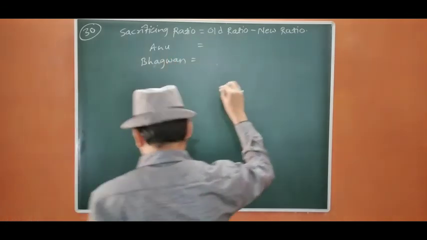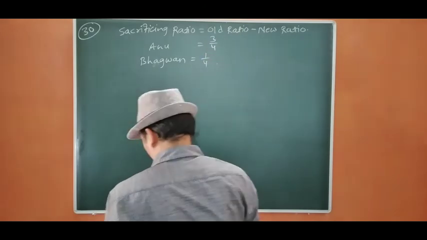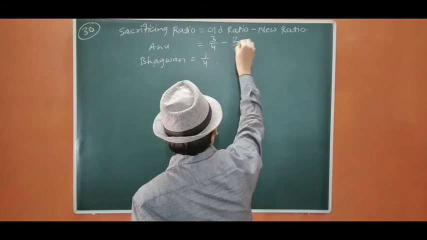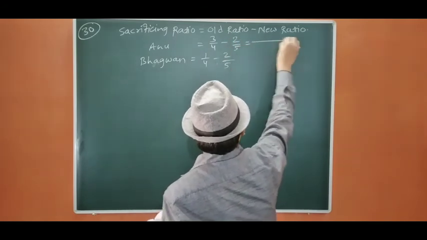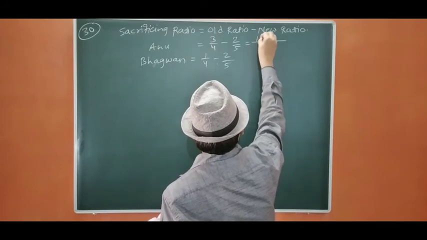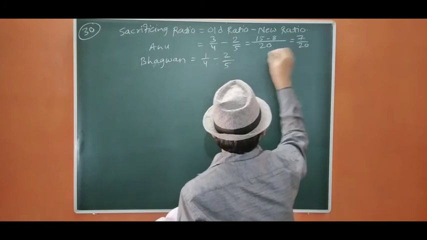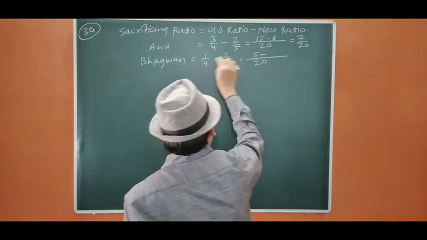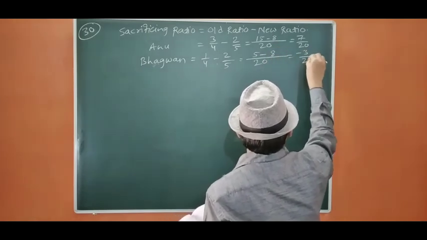The previous ratio was 3/4, 1/4 and the new ratio was 2/5, 2/5. It is going to be 20: 5 3s are 15, 4 2s are 8, so 7/20. For Bhagwan: 5 1s are 5, 4 2s are 8, so minus 3/20, this is gain.